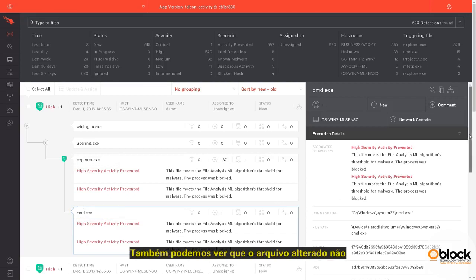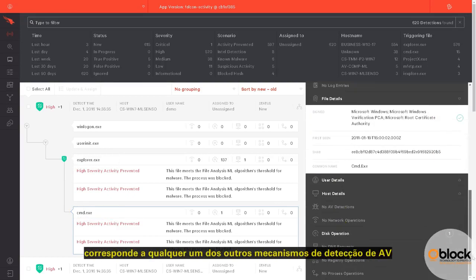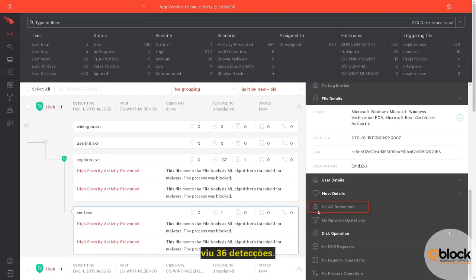We can also see that the altered file doesn't match any of the other AV detection engines on the right side, where previously we saw 36 detections. With machine learning on sensor, customers can receive the same benefit from world-class protection even when offline.